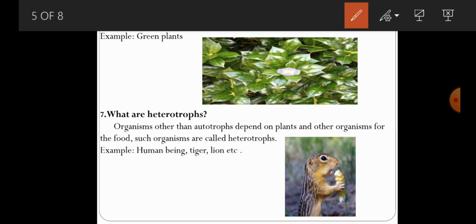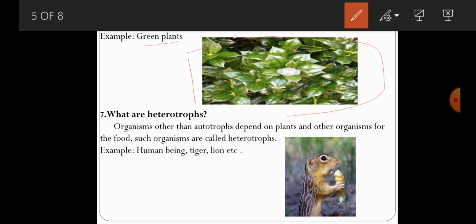Example for autotrophs, green plants. So this is the picture of the green plants. Usually the green plants prepare their own food. So green plants, what's the color of the particular leaf? Green, because of the presence of what? Chlorophyll pigment. Because of the chlorophyll pigment, the particular type of organism prepares their own food by the process that we called as photosynthesis. I will tell you later what is photosynthesis.